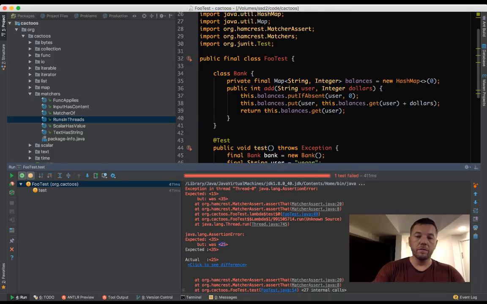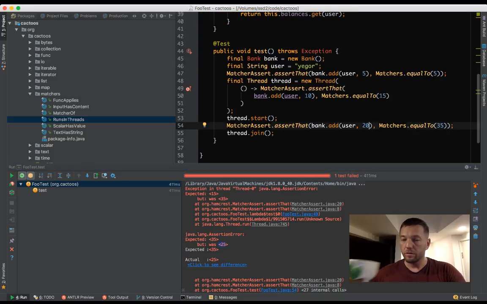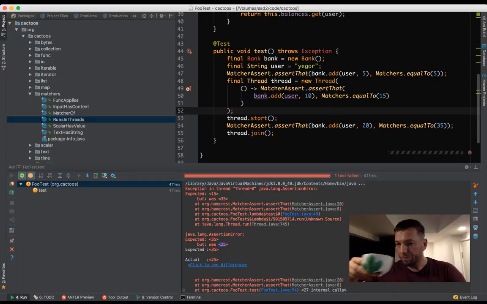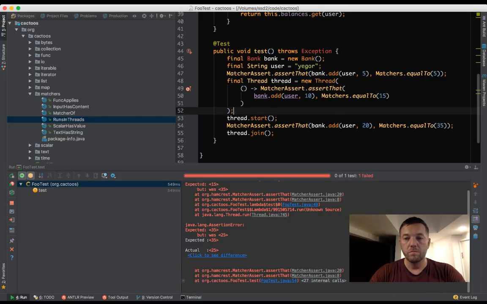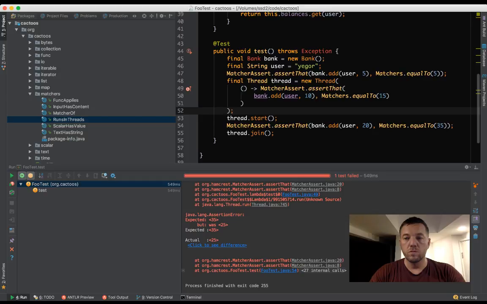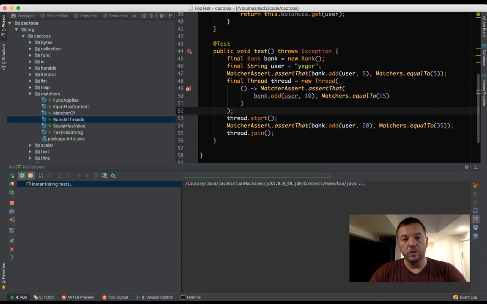Let's run it again. Maybe it will work. It doesn't work again. Let's try again. There's no guarantee, so you don't know. In some situations it may work. Maybe I'll run it 100 times, it will always fail. I don't know. You see? Now it works.